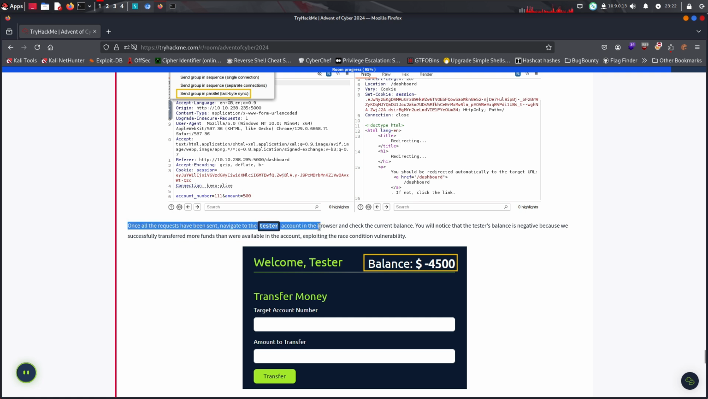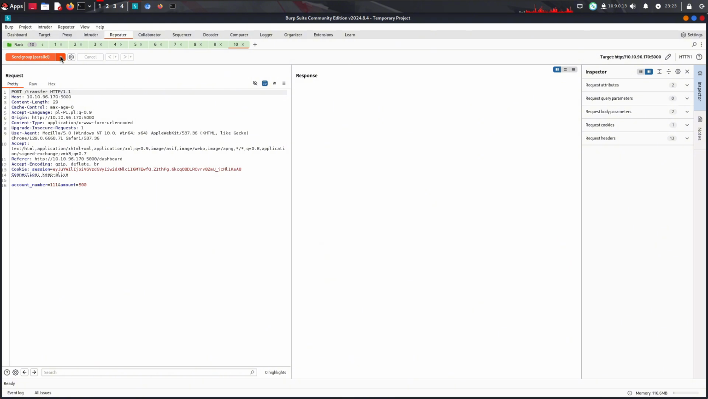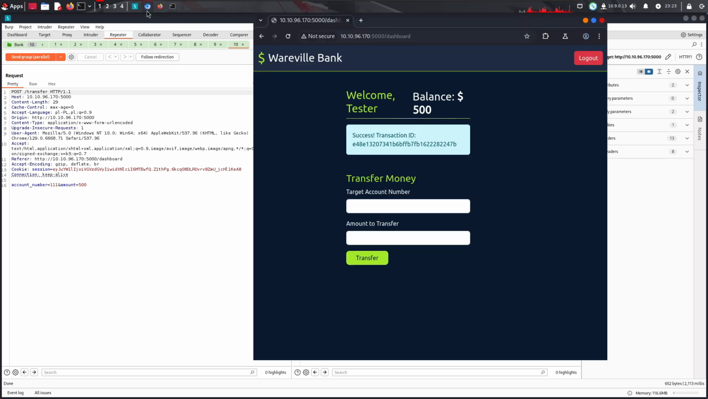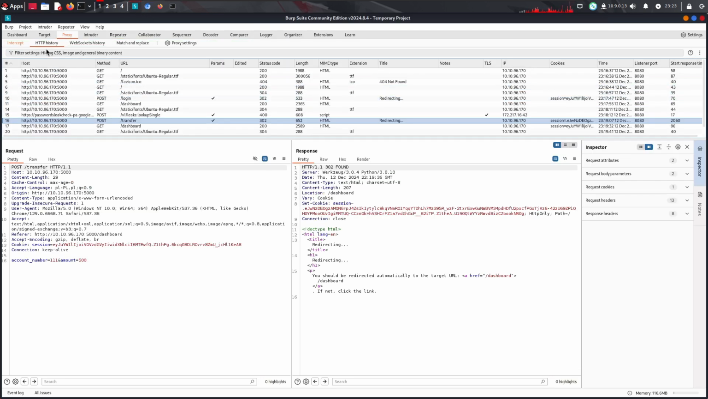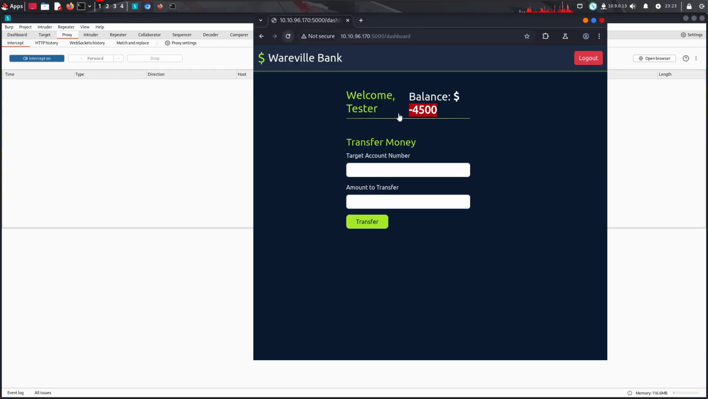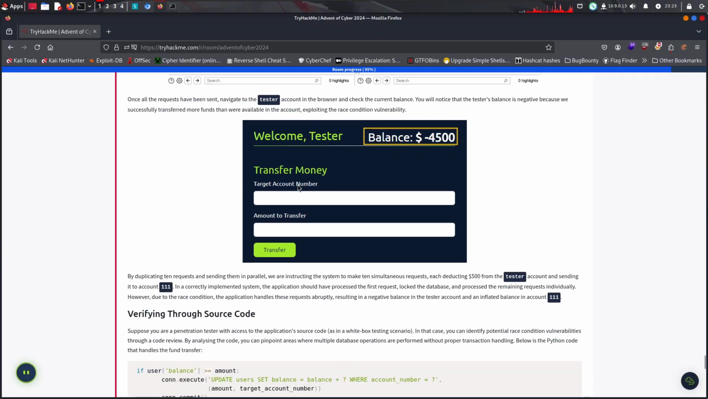Once all the requests have been sent, navigate to the tester account in the browser and check the current balance. You will notice that the tester's balance is negative because we successfully transferred more funds than were available in the account, exploiting the race condition vulnerability. Alright, let's go. Last byte sync, yes, and send group. Alright, we got back. Yeah, we go to proxy, I forgot, and forward. It's there. You see, we are minus 3,500.